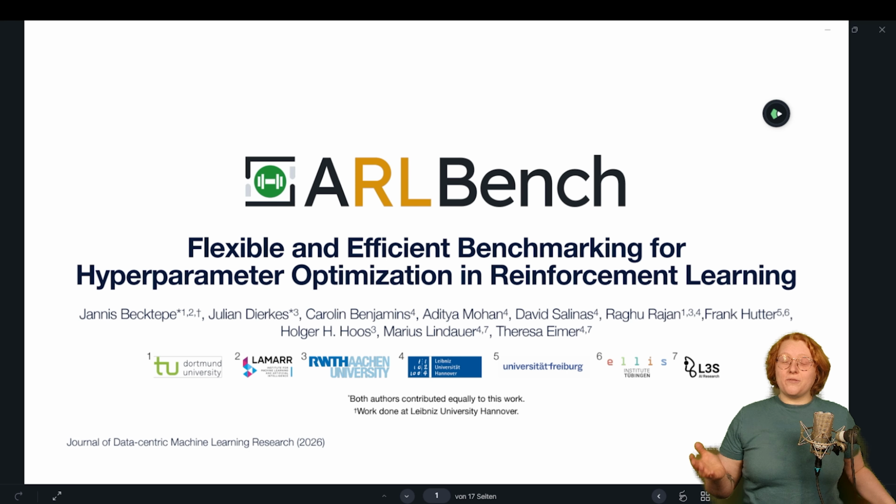Hyperparameters are really important for reinforcement learning algorithms, but really developing optimization methods for them is infeasible. It's just too expensive, right? Well, no. That's what we tried to improve in our paper ARLBench, Flexible and Efficient Benchmarking for Hyperparameter Optimization and Reinforcement Learning, that's just been published in DMLR.